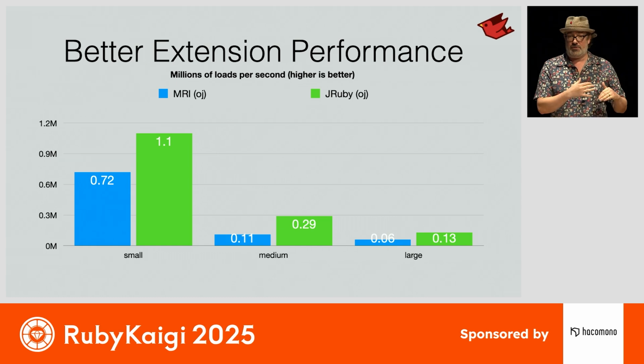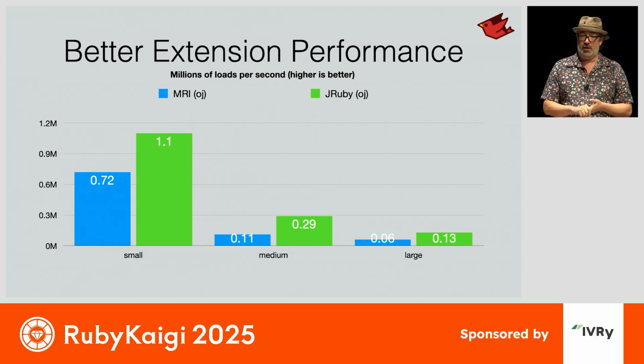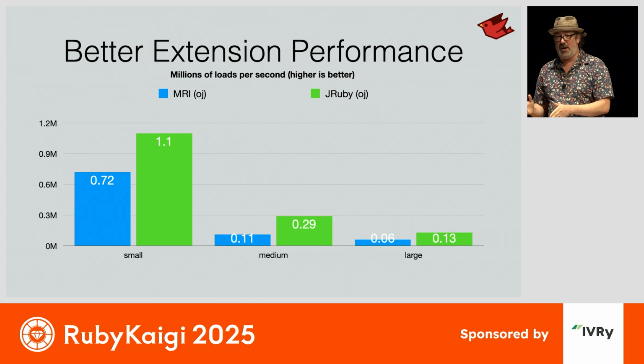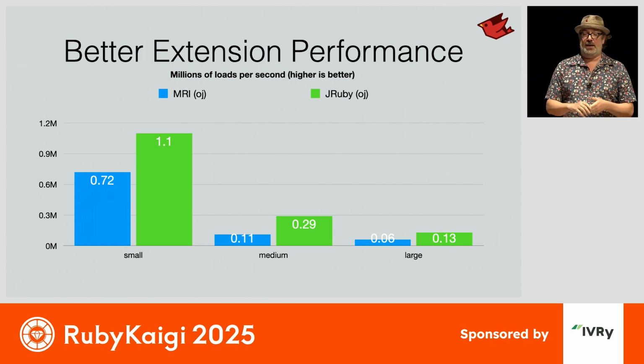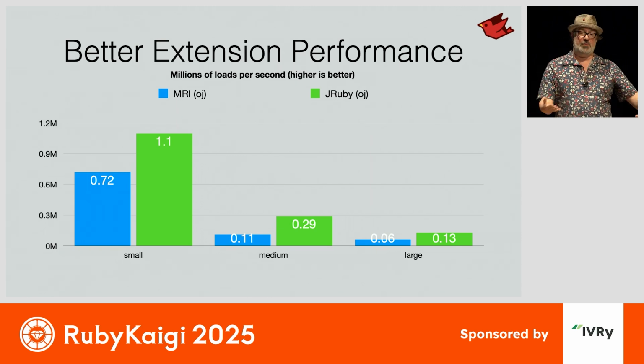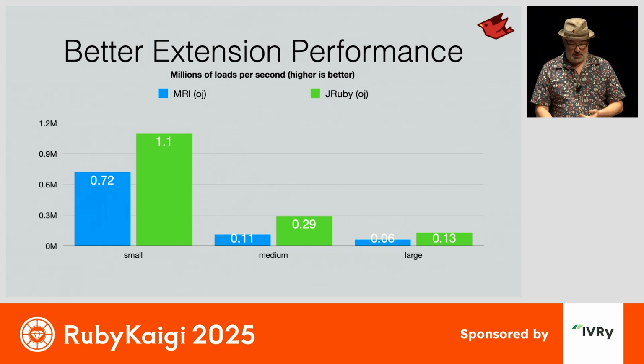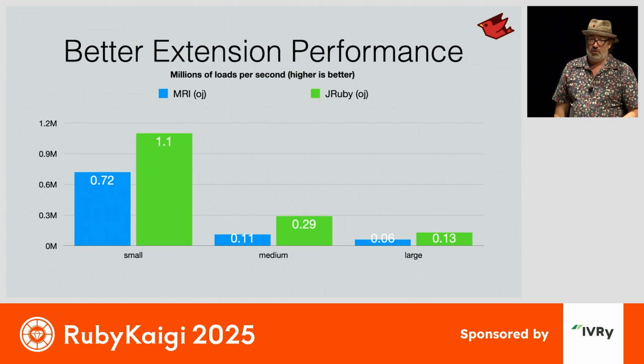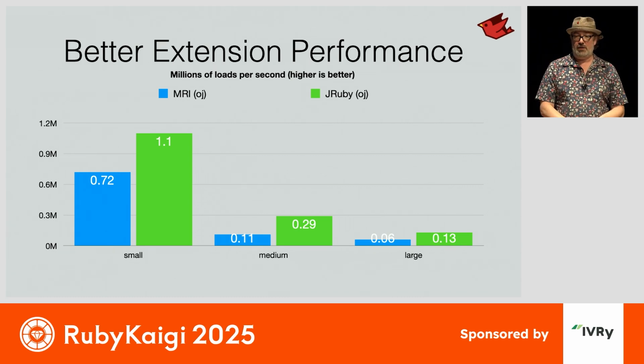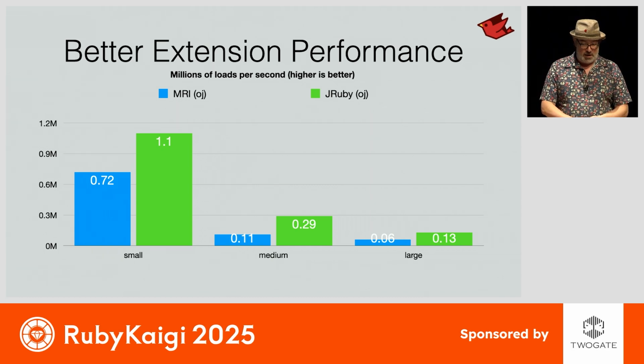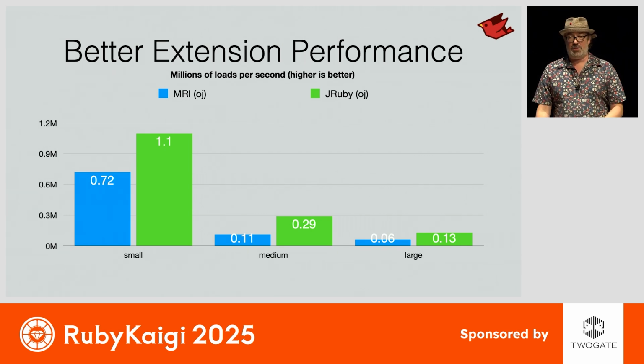Now, we also have an advantage here because if you write a native extension for Ruby, they can't optimize through that. They can't optimize it with all the other code. And so C extensions are a hard barrier for optimizing code in Ruby. And as we know, there are a lot of C extensions, and we've heard many of the JIT team from Shopify talk about how difficult it is to make those optimize well. This is an example of JRuby running the Oj extension, which is a pure C or pure Java JSON parser. And in every case, JRuby is able to run this extension much faster, even though it's just a plain code port from the original C code.